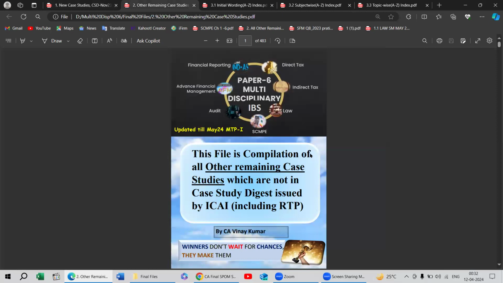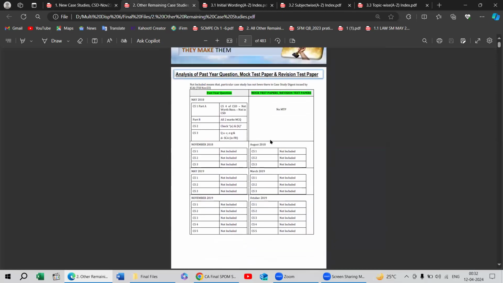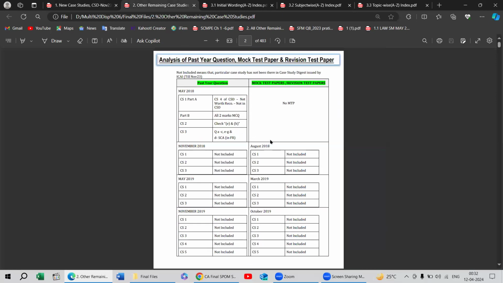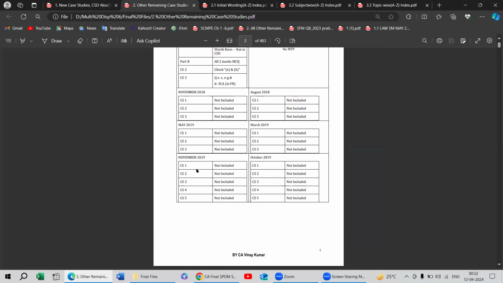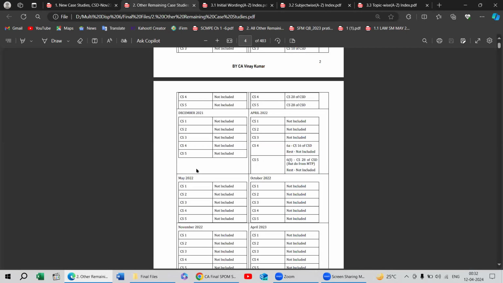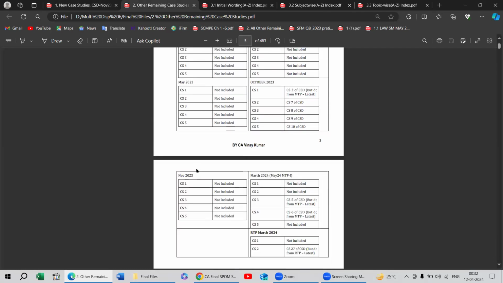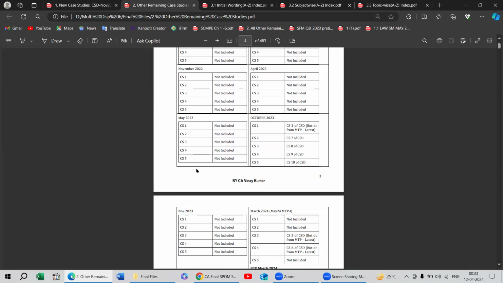Now the next file is other remaining case studies, and this file is updated till May 24 MTP 1. If anyone looks at this index, there is analysis of past papers, mock tests and RTP. If any case study has been repeated in the exam, on the left hand side the past year questions analysis is there. From November 2018 until now, actually no case study has been repeated from the case study digest, particularly because in the old course there was paper number 6F relating to multidisciplinary, and no case study has been repeated in the actual exam.